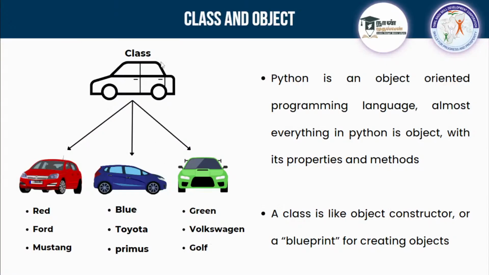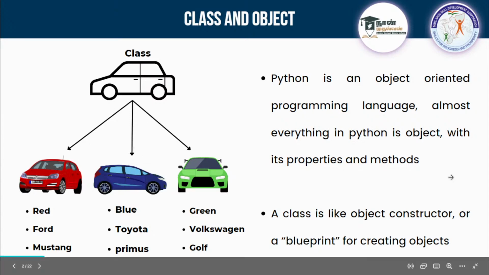See here, this is a class and we are creating 3 objects. You can create any number of objects, and if you create one object with that class, it is called that instance. It is one instance when you create an object using that class. You can create another object, it will be called the second instance. There are many instances you can create.